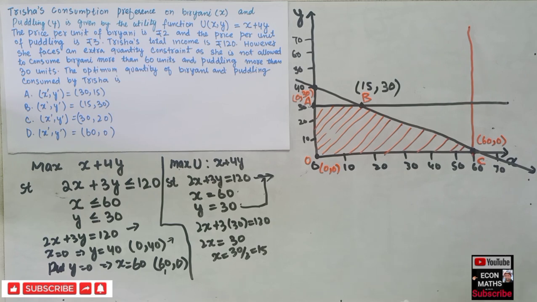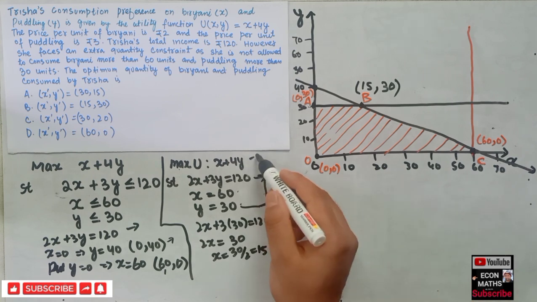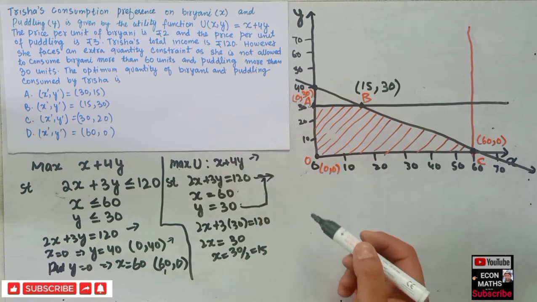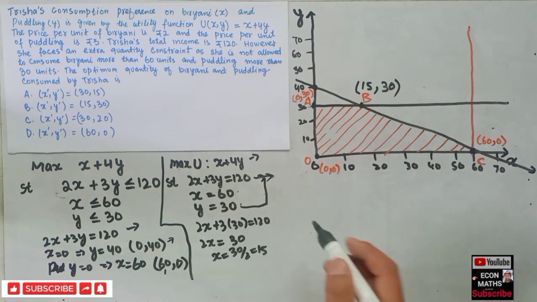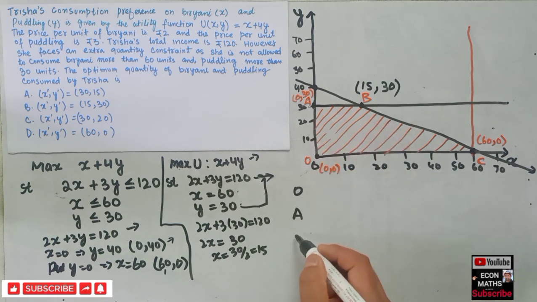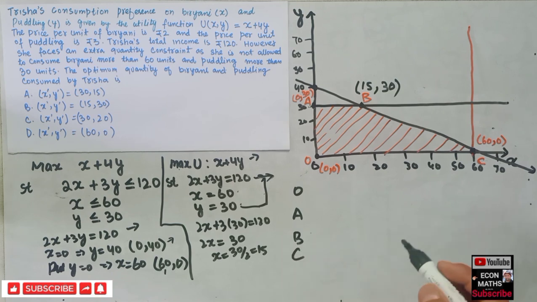Okay, so we got the coordinates of all the corner points. We will see which of these will maximize our utility function, which is the objective function here. So our corner points are O, A, B, C.